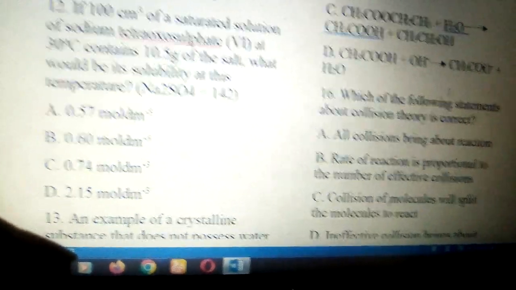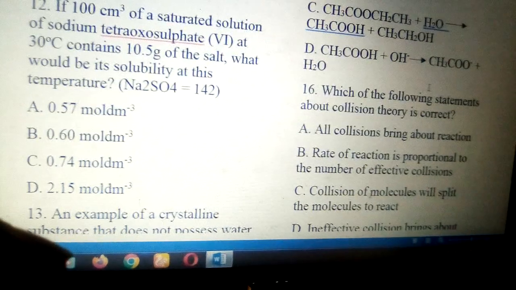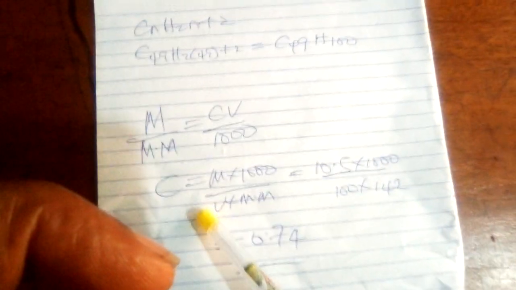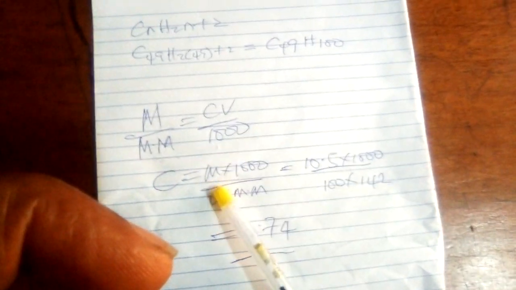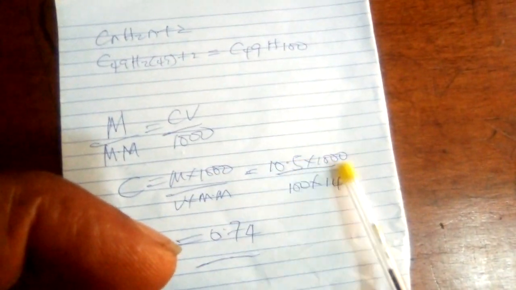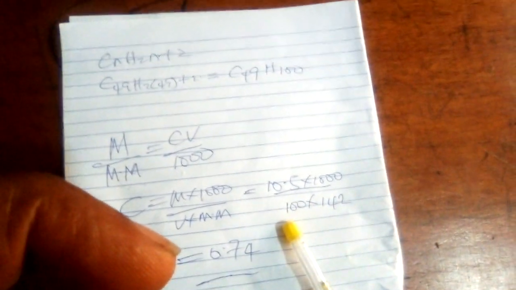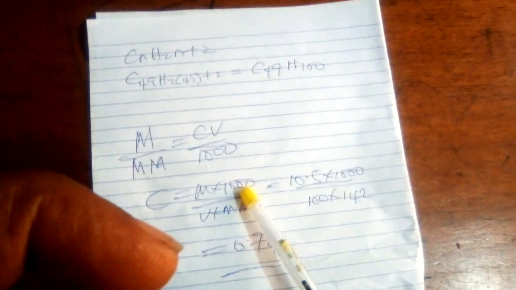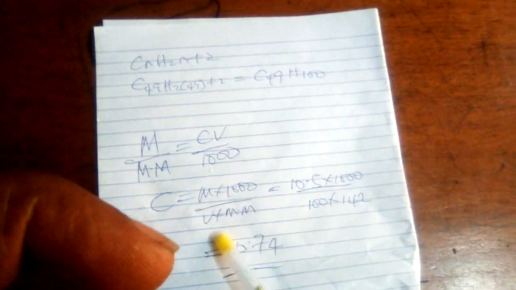So let's go to the solution right now. The solution to the question: the formula for solubility can be used. Mass over molecular mass equals concentration times volume over 1000. Making C the subject of the formula, and then substituting the value of mass, 10.5 times 1000 all over 100 times 142, the molecular mass of the substance. The 1000 there is to convert the volume to dm cubed. Solving, we have